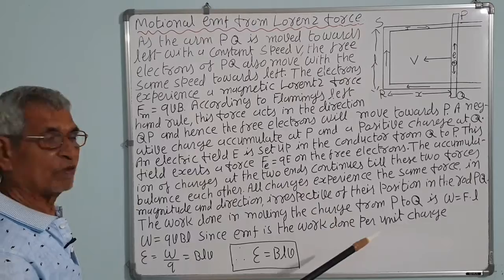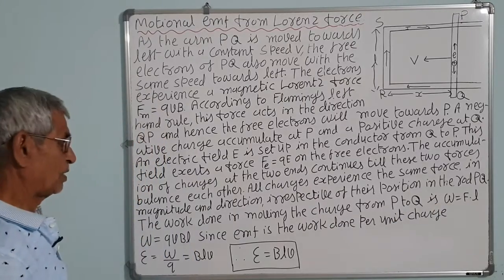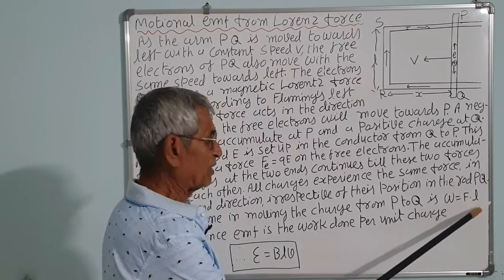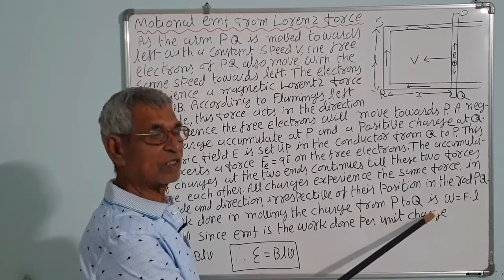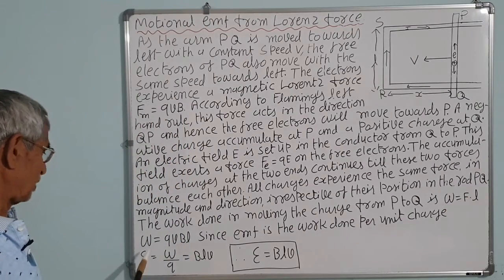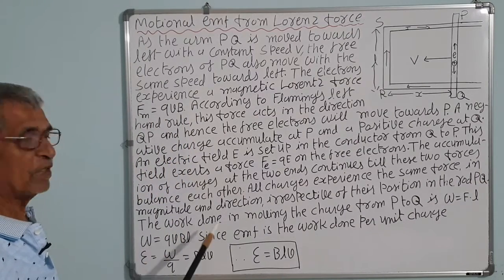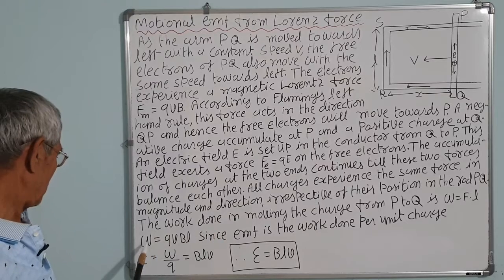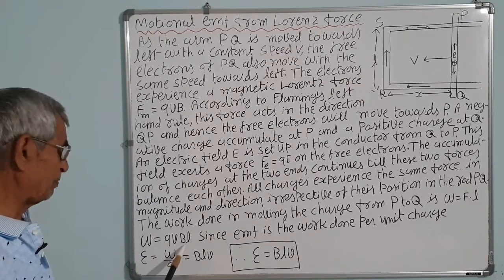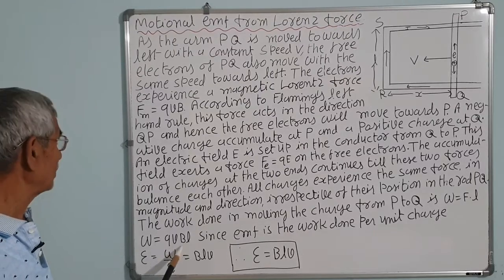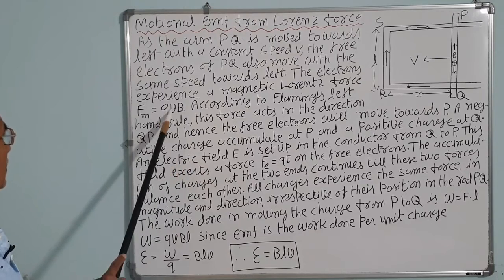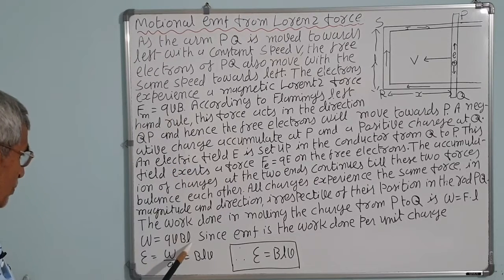So work done W is equal to F dot L. It is a dot product: F and L are vectors, and W is a scalar. So W is equal to qvBL, since the force is the Lorentz force qvB, multiplied by L.